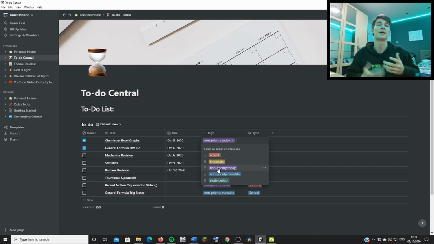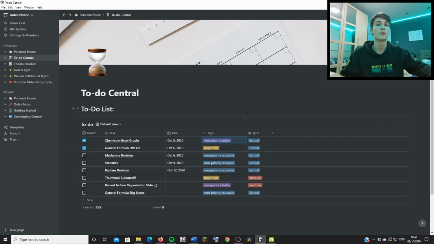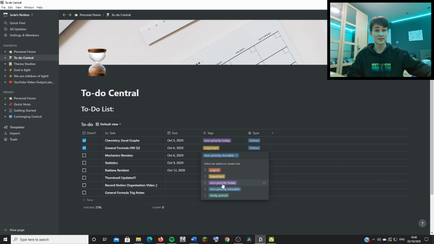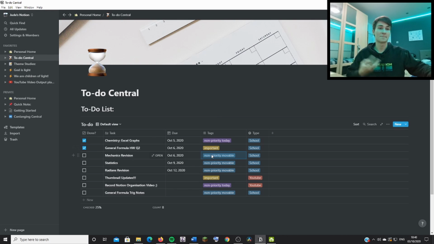Non-priority today is basically, I'm gonna do it today. If I don't get it done today, it's no big deal. Non-priority movable is, I'm not doing it today. I'm not doing it tomorrow, could be done in 4 days. Study period is, it'll be done in the study period. But non-priority movable is most things because I don't have to do them today. They're not due for a while. But whenever it gets to the day before, for example, on October the 5th, I will be updating this to non-priority today or important. And that's how I work.